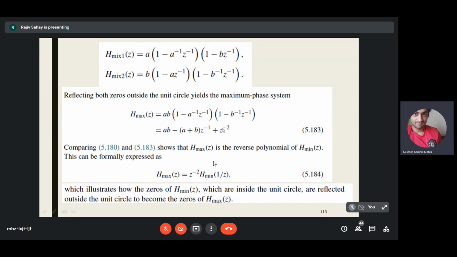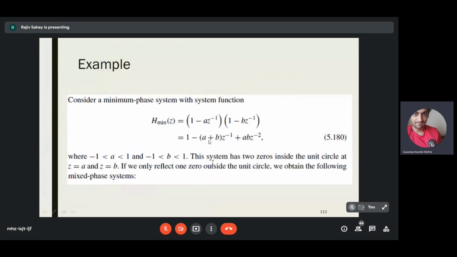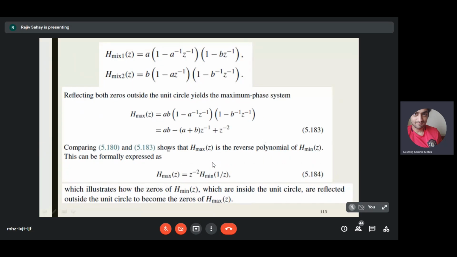You can expand it again, and you get something like this. So this is the maximum phase system. If you compare this equation with this equation, you see what has happened. H max z is the reverse polynomial of H min z. That means you can formally express H max z as related to H min z like this.